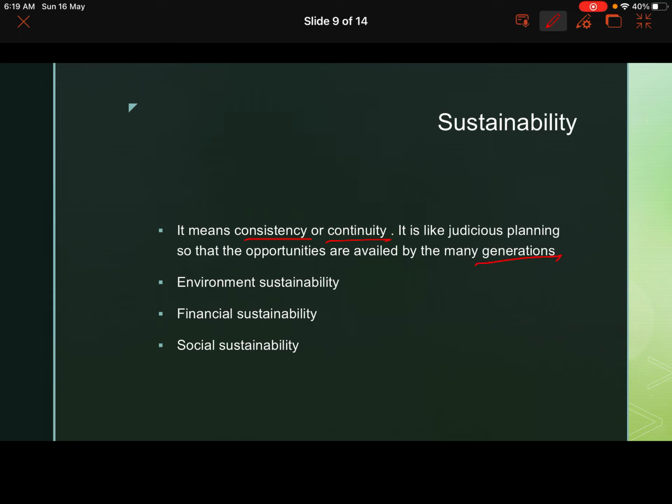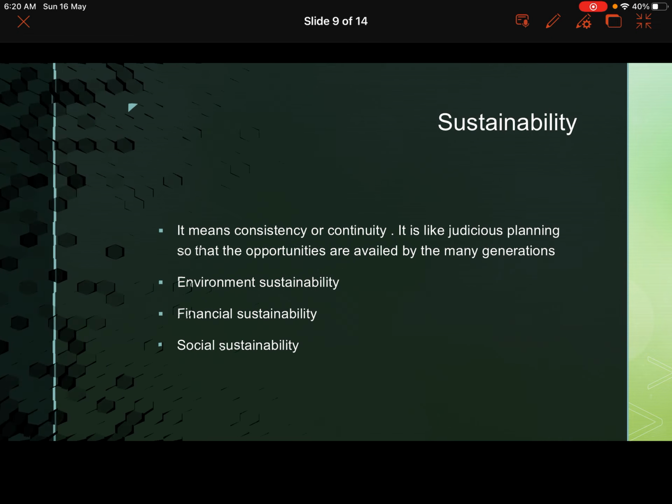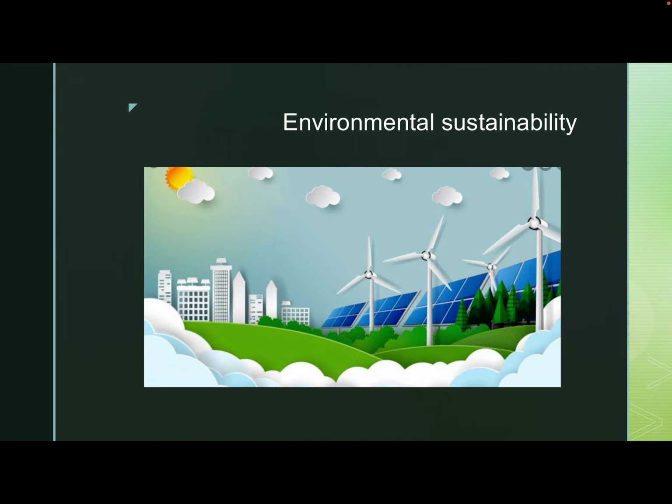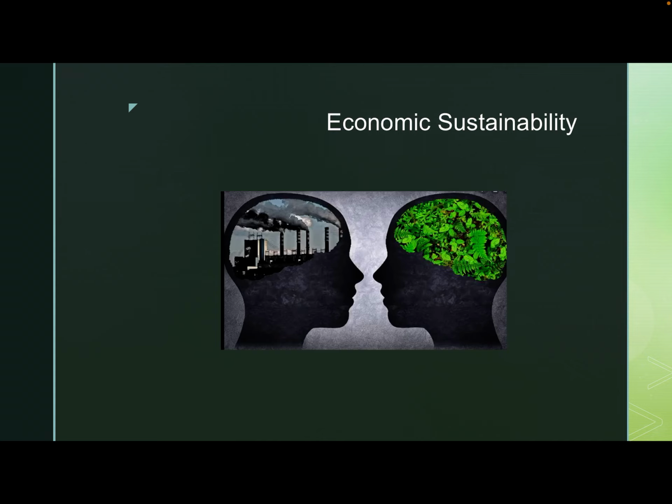You must remember that each generation should have the opportunity to avail a particular resource. Now, sustainability can be divided into three sectors. That is environmental sustainability. That means we should be using the environmental resources in such a way that they do not get over. We should grow in harmony with the environment, that will bring us environmental sustainability.